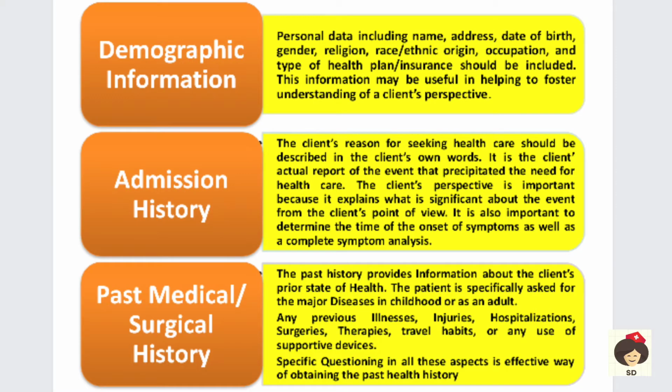Coming to the demographic information, here we collect the basic information like name, address, country from where the person has come, gender, religion, date of birth, and whether the patient has any type of insurance plan. For example, if the patient is admitted to a corporate hospital, he might have insurance. All those things we have to collect from the patient. From the origin and occupation, we will know why the patient has come and why the problem has occurred. So we get some data about the patient's condition when we collect the demographic information.